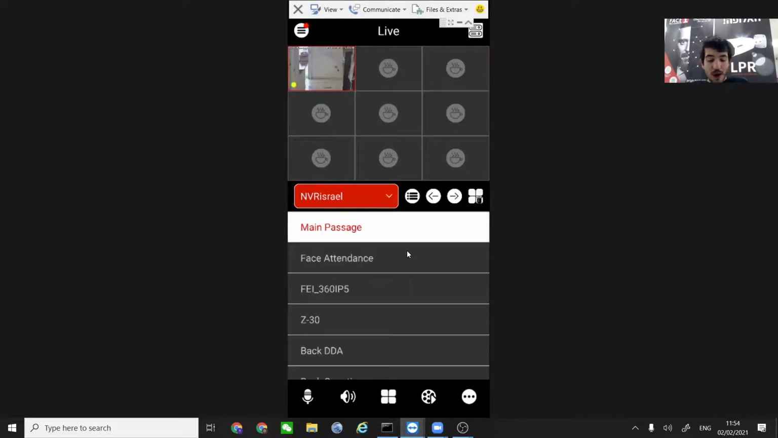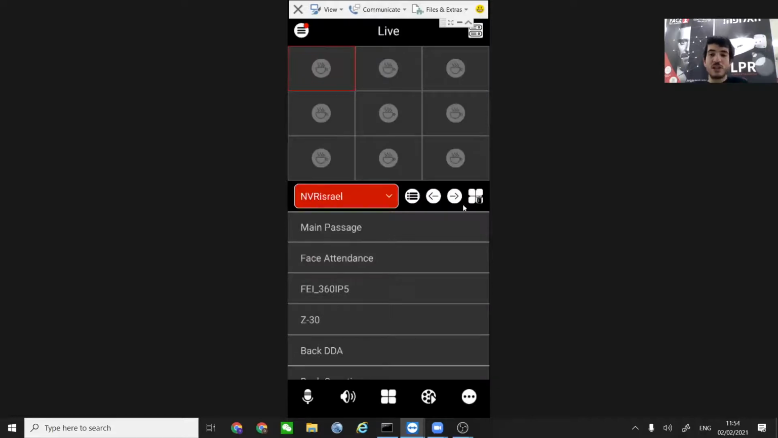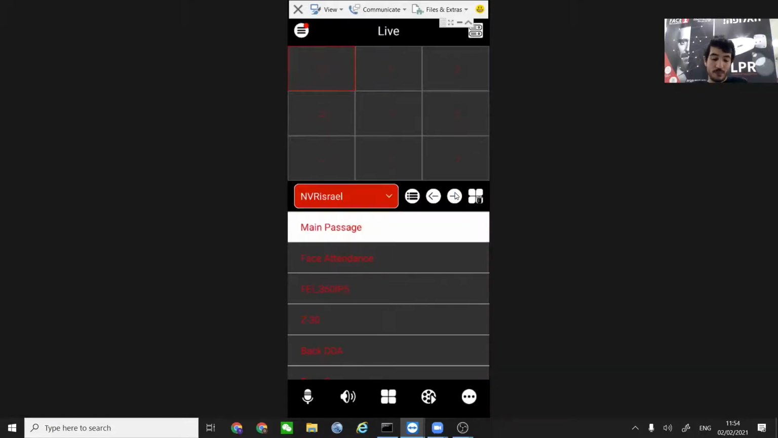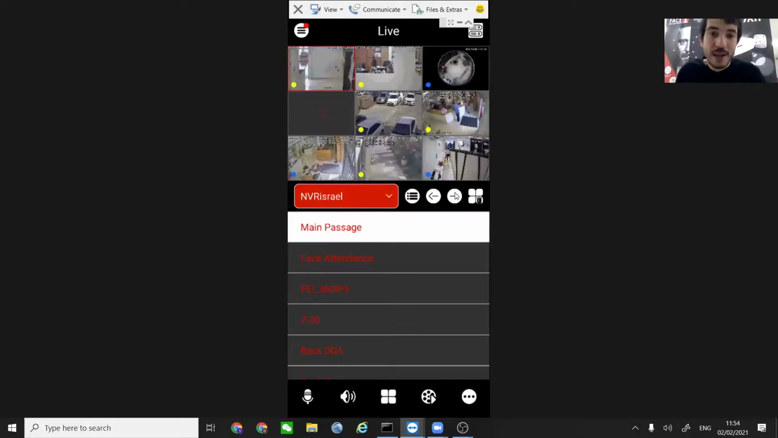And if you don't have the patience for it and you want to activate all of them all at once, just press this arrow. Okay, so we can see that in no time, all of the cameras are showing in front of our eyes, and we can start dealing with it.